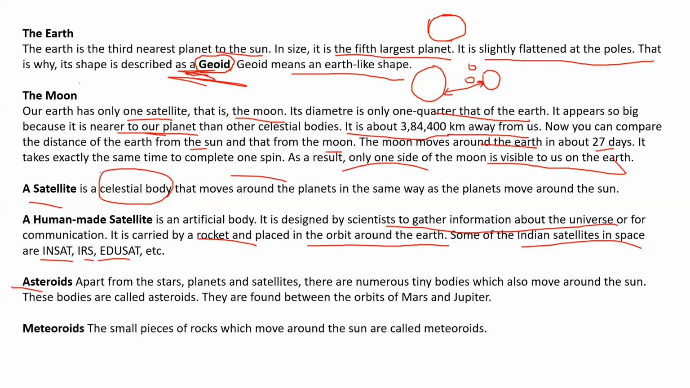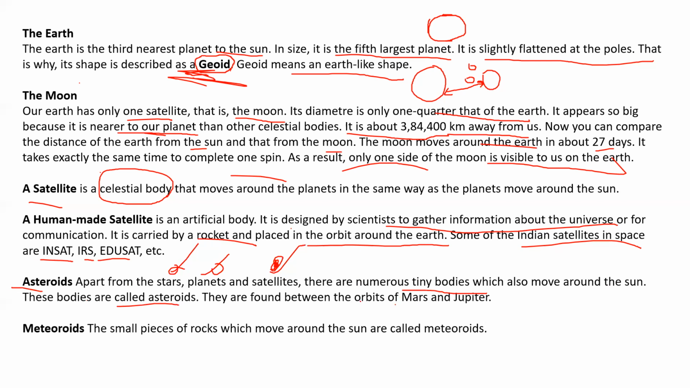Next comes asteroids. Apart from the stars, planets, and satellites, there are numerous tiny bodies which also move around the sun. These bodies are called asteroids. So far, we know what are stars, what are planets, what are satellites. They're comparatively big. Stars are very big. Planets are also big. Satellites are also big and accumulated as a body which revolves around the planet. But there are some very, very tiny bodies which also move around the sun, and they are in the form of clusters. So they are known as asteroids.